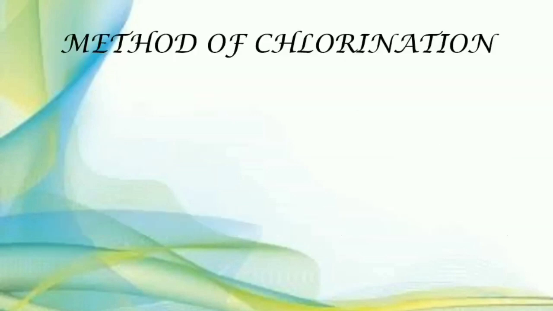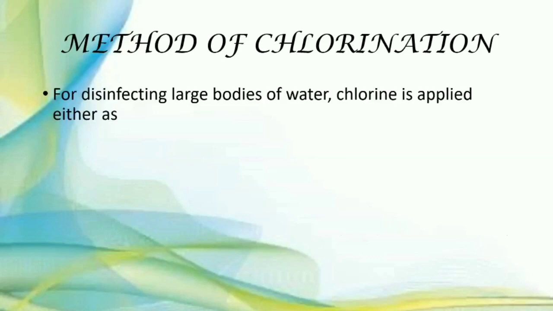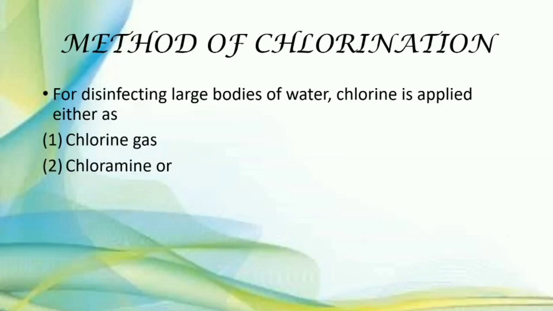So there are some methods of chlorination. Chlorine is applied either as chlorine gas, chloramine, or as a perchloron. So for disinfection, chlorine is applied either as a chlorine gas, as a chloramine, or as a perchloron.